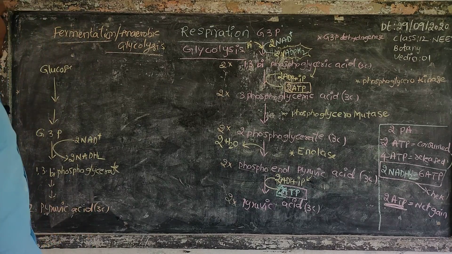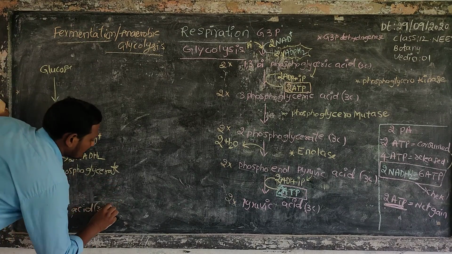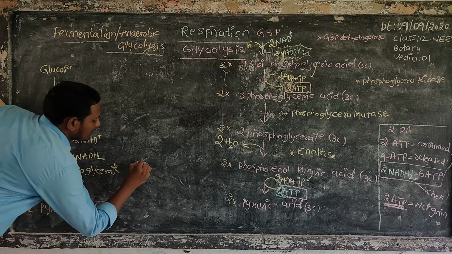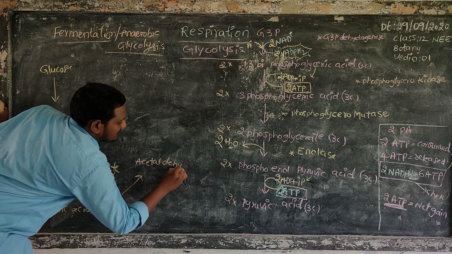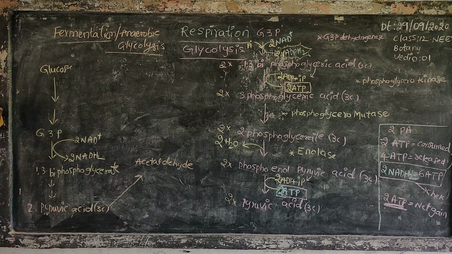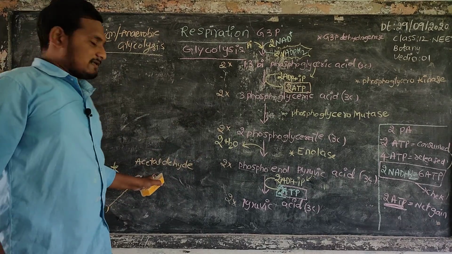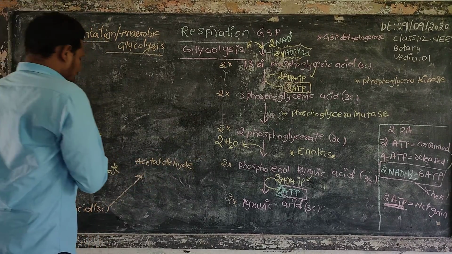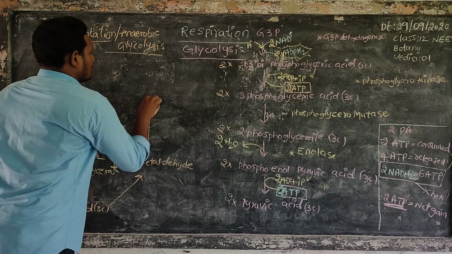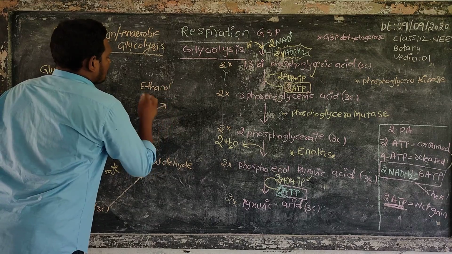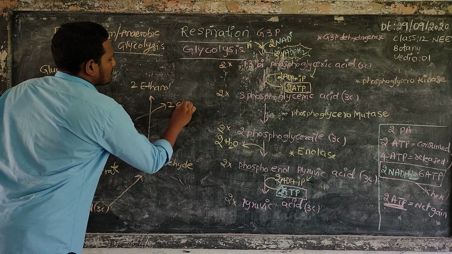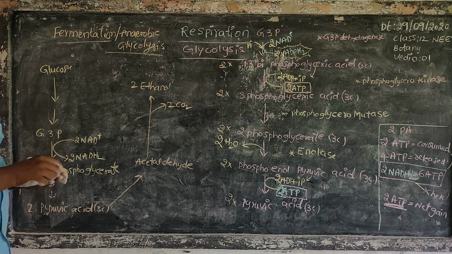These 2 molecules of pyruvic acid change into acetaldehyde. This acetaldehyde changes into ethanol and releases 2 molecules of carbon dioxide in the fermentation.